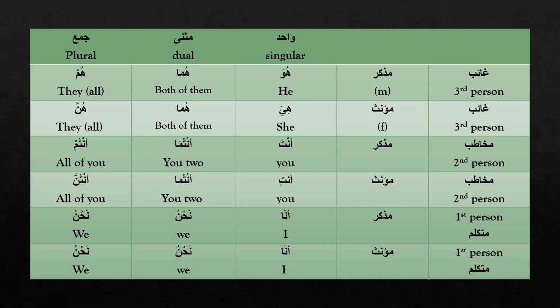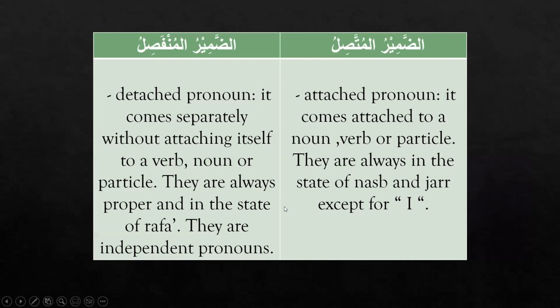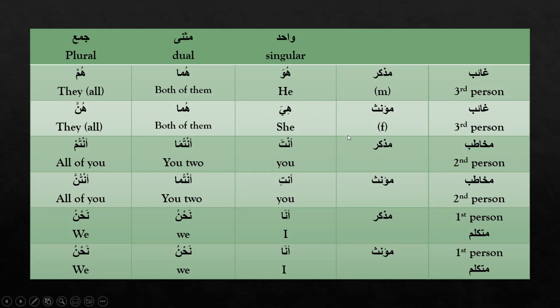So we learned about this Damir Munfasil chart. This is the detached pronoun chart. We memorized this chart for muzakkar and muannath: the third person, the second person, and the first person. Huwa, huma, hum, hiya, huma, hunna, anta, antuma, antum, anti, antuma, antunna, ana, nahnu. Those who haven't memorized it yet, please go to the chart and memorize it. It is going to help you a lot.